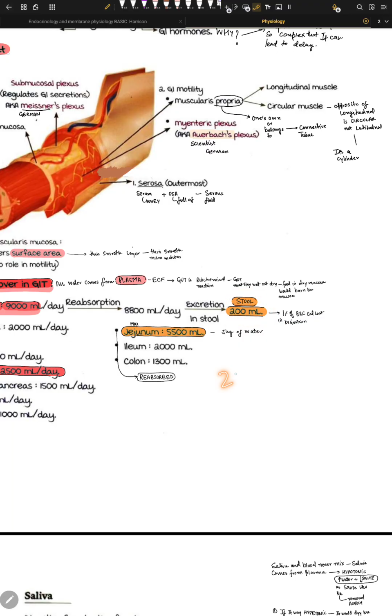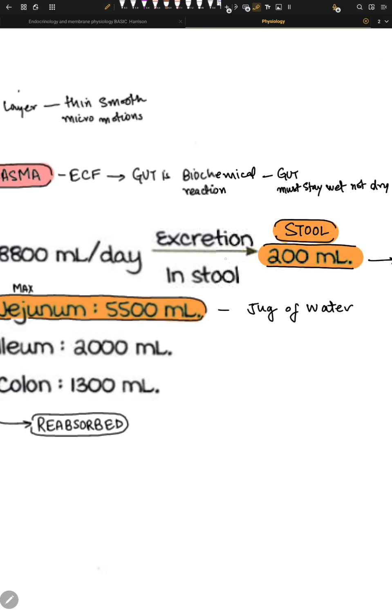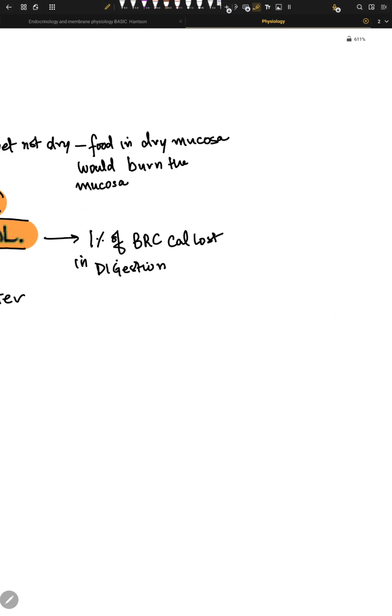Because 200 out of 9,000, times 100, so we get like 2.2 percent that is lost inside the stool. Stool is shit. So 1% of, what I'm trying to say is that 1% of BMR. It's not BRC, it's BMR.